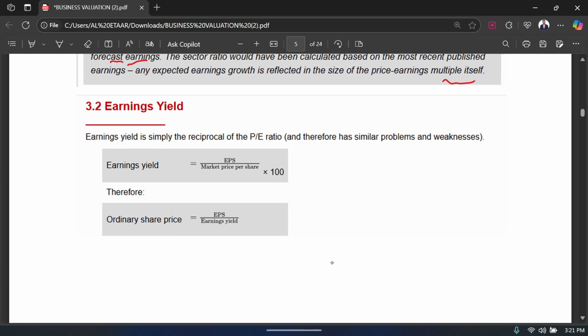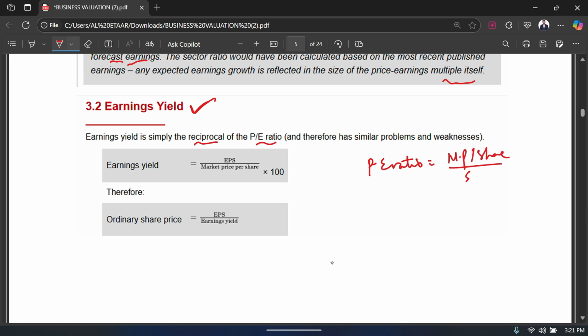All right. Now moving to the second method, which is the earning yield. So now you are going to calculate the value of the business using the earnings yield, the earnings that you can yield from that business. That is what you're going to use to value the business. Okay. So remember that earning yield is simply the reciprocal of the PE ratio. So what was the formula for the PE ratio? Do you remember? That basically you take your market price per share and you divide it by EPS, right? This is the formula that we just learned at the top.